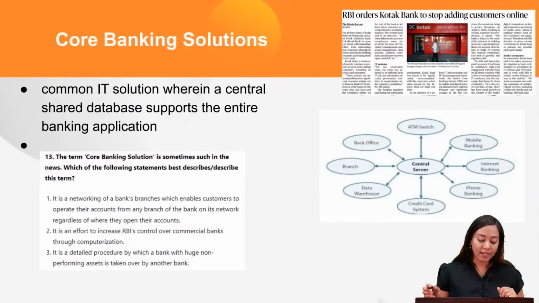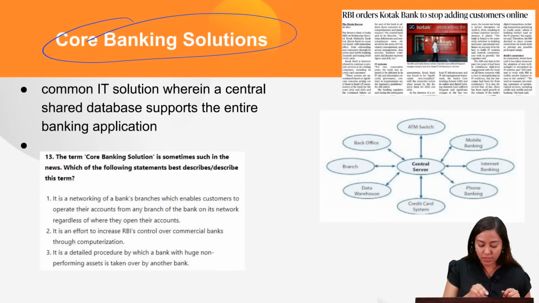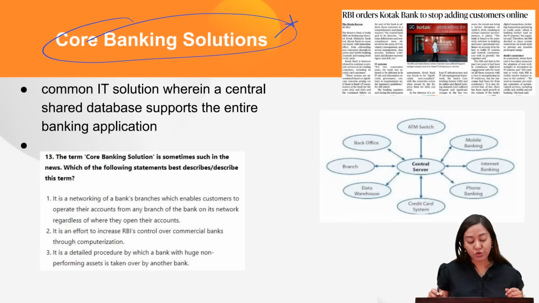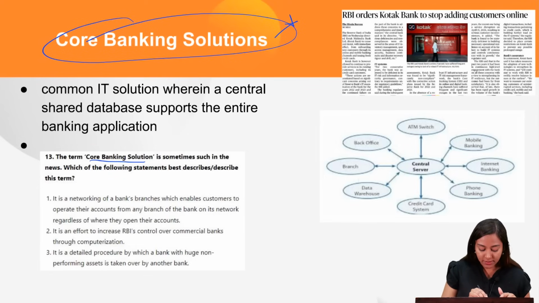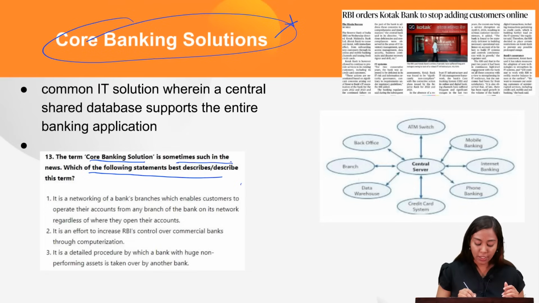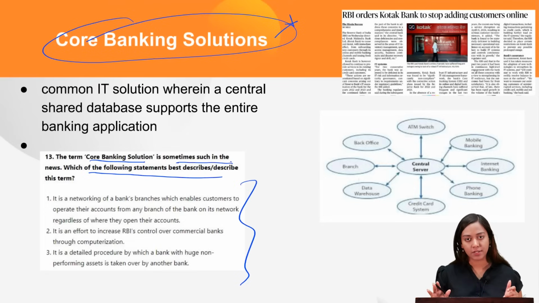Then we will talk about core banking solutions, because a question has been asked in UPSC. UPSC asked that the term core banking solution is sometimes seen in the news. Which of the following statements best describes this? You will be answering this by the end of this discussion. First of all, every bank has multiple branches along the territories, along the jurisdictions.